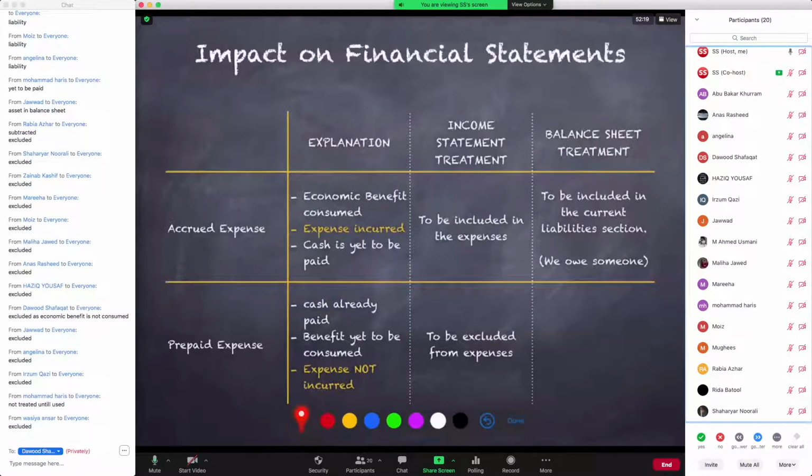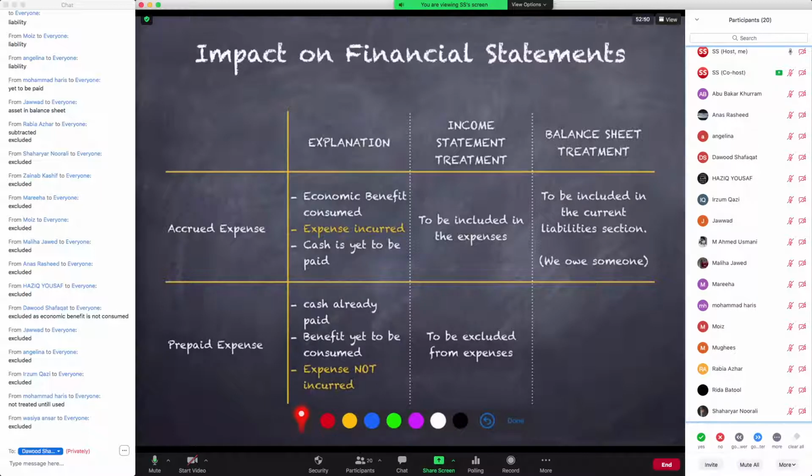So exclude करने का मतलब यही है कि आप अपने expenses की list में से इसको subtract कर देंगे, क्योंकि आपके accounts में appear तो हो रहा होगा cash payment की वजह से, लेकिन वो आपके expense पे qualify नहीं करता. So that is why you will exclude it from your expenses and you will subtract it from your expenses based on the fact that accruals concept says that only consumption of benefit matters. And since the consumption of benefit has not taken place yet, it should not be a part of our expenses. So that is what we will do in the income statement.